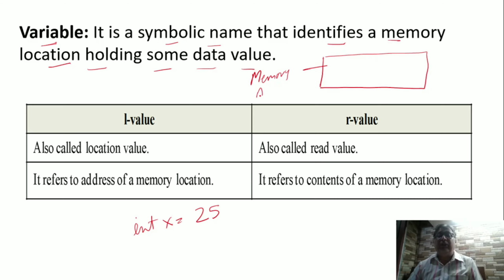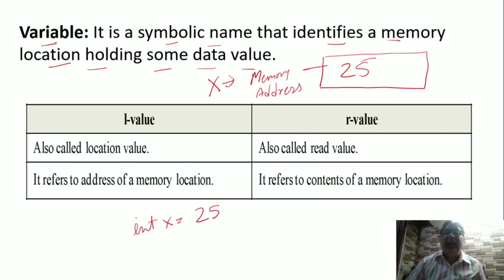At some memory location it is stored. To access this value 25, do we use the memory address? We do not use the memory address to access this data item. We use x instead of 25. Whenever we want to access 25, we write x. So what is x now? X is the name given to the memory address. This memory address is given the name x.